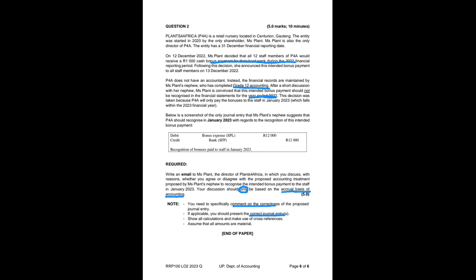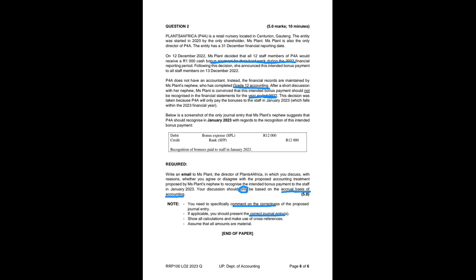It then says this decision was taken because P4A will only pay the bonuses to the staff in January, which falls in the 2023 financial year. Below is a screenshot of the only journal entry that Ms. Plant's nephew suggests that P4A recognizes in January.